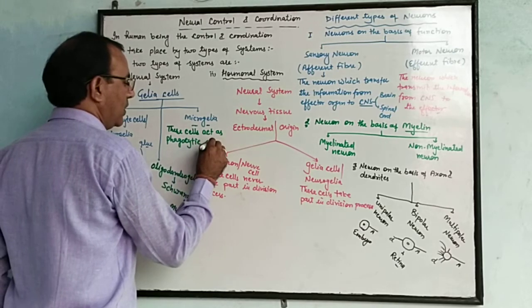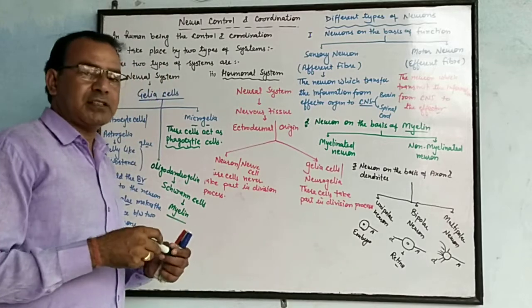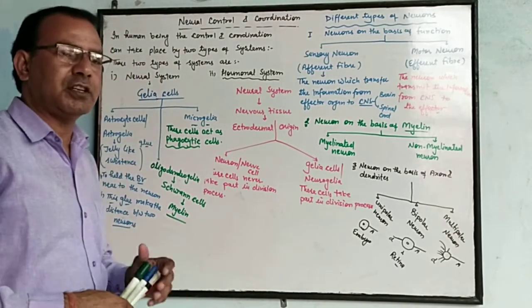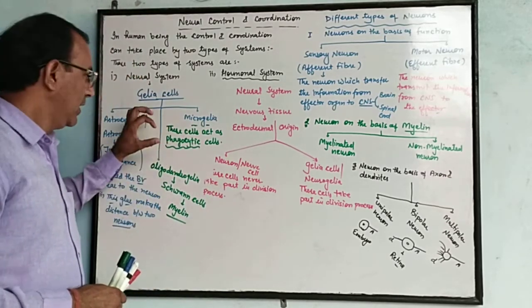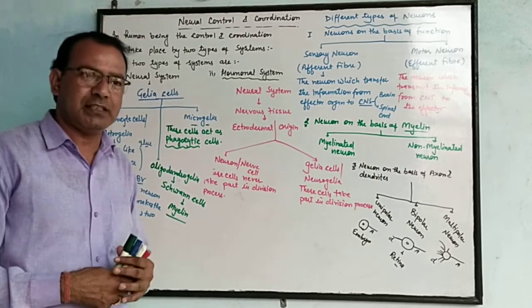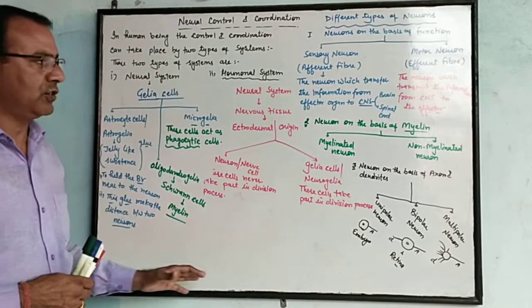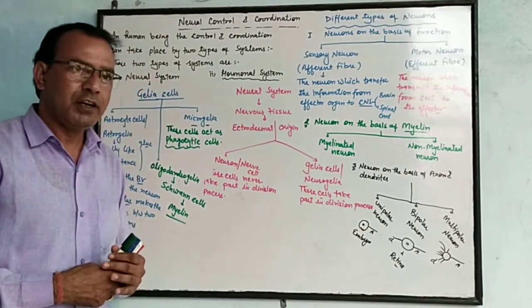Phagocytic means if there is any cell which is harmful for the body, or if any harmful germs enter the body, these glia cells degenerate or decompose that harmful disease-causing germs as well as the cells. So this is the function of that part of a neuron, or you can say the neural system.